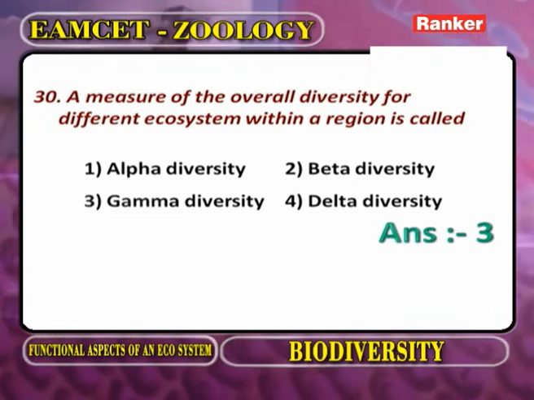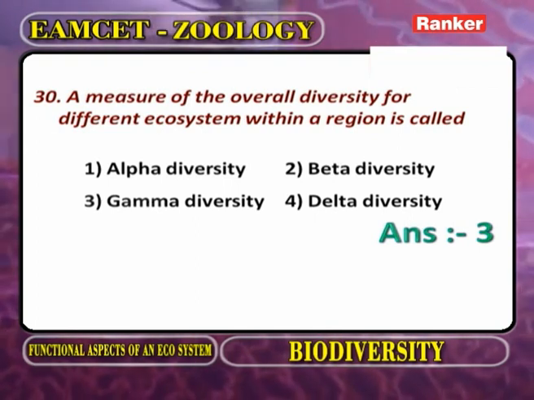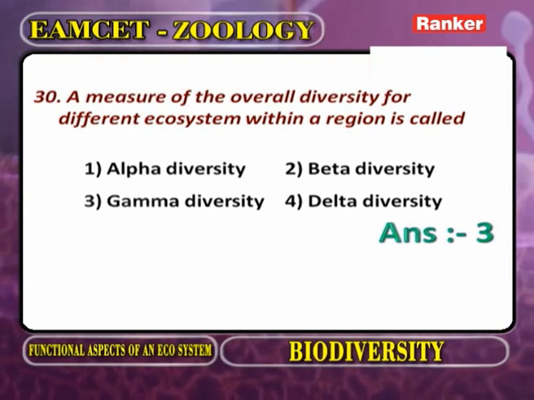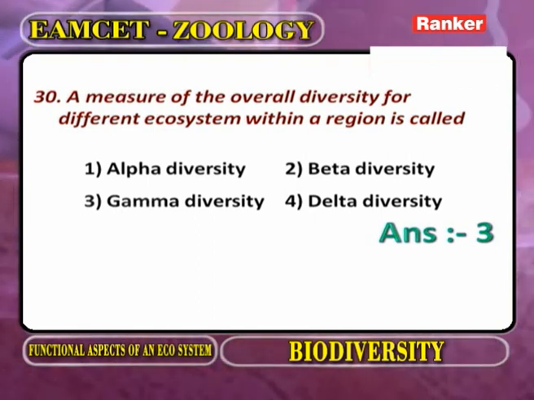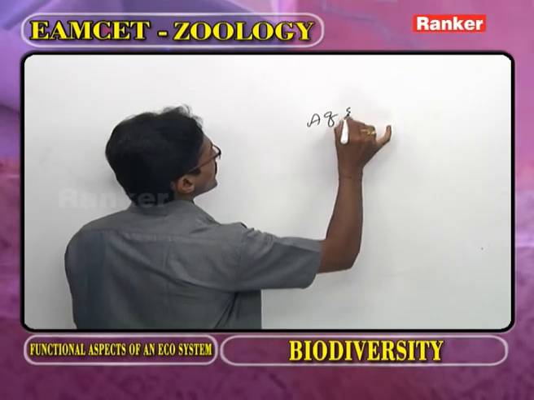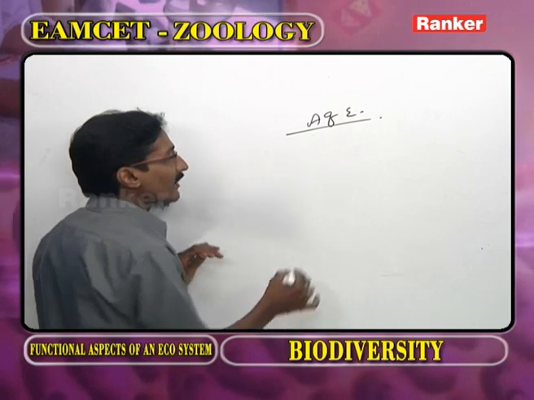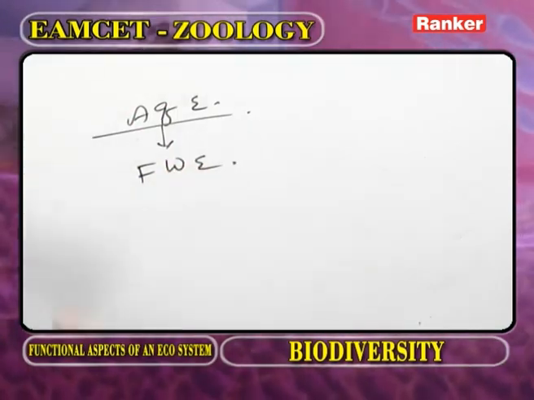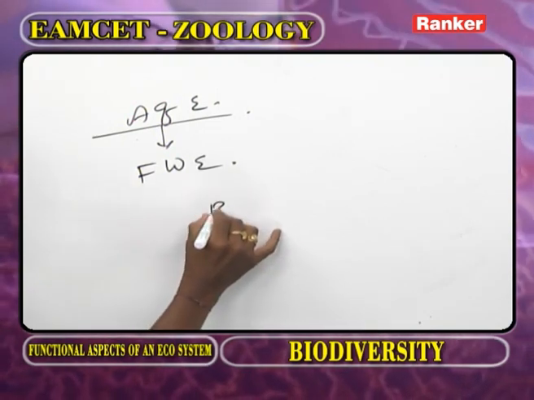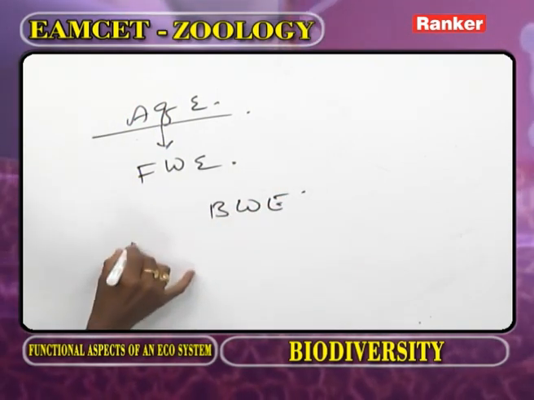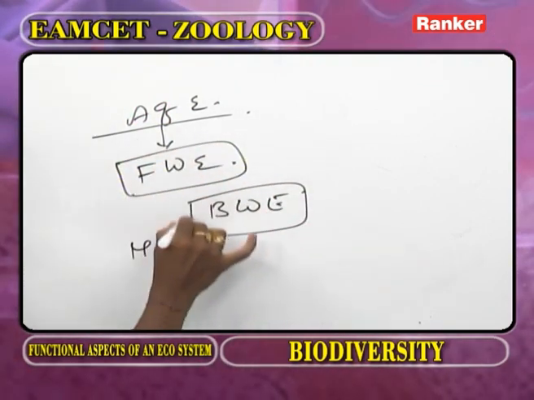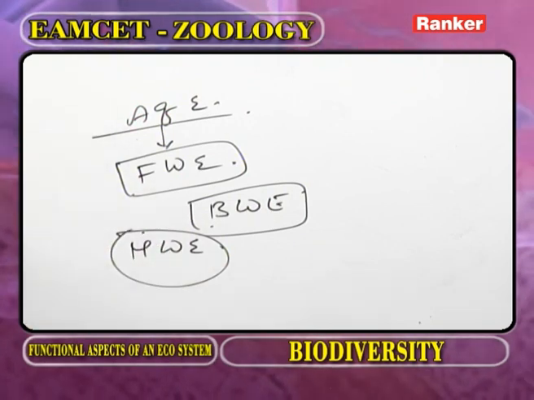A measure of overall diversity for different ecosystems within a region. Now we have to discuss the diversity at ecosystem level. Take for example the aquatic ecosystem. The aquatic ecosystem is classified into freshwater ecosystem, brackish water ecosystem, and marine water ecosystem. This is one ecosystem, this is one ecosystem, another ecosystem.